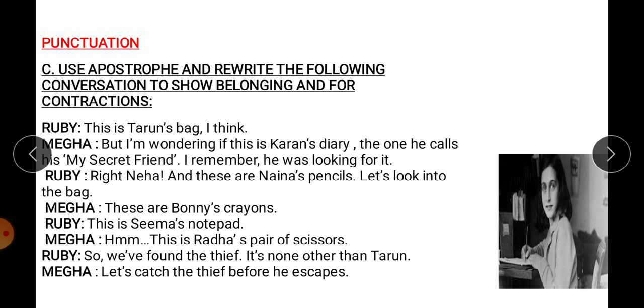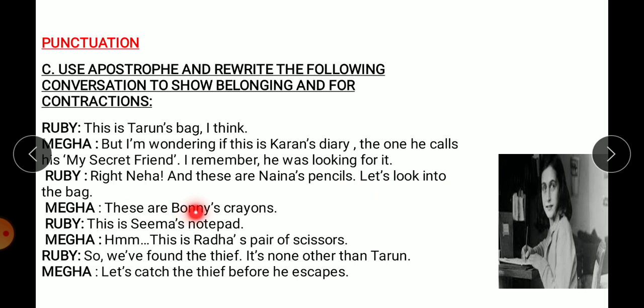So this is there. Like, this is Tarun's bag, I think. Megha says, but I'm wondering. So I am, short form is I'm. Wondering if this is Karan's diary. Now Karan's, this is apostrophe. The one he calls his my secret friend, I remember he was looking for it. Right, Neha, and these are Nana's pencils. So Nana's is showing apostrophe. Let us, the short form is Let's, look into the bag.